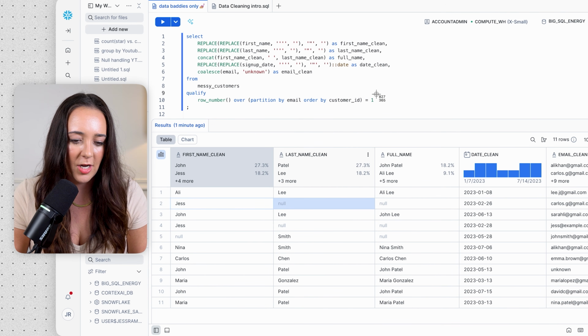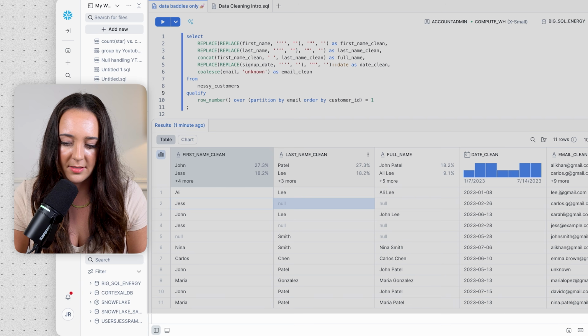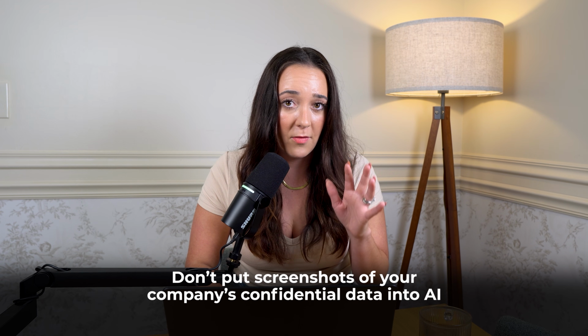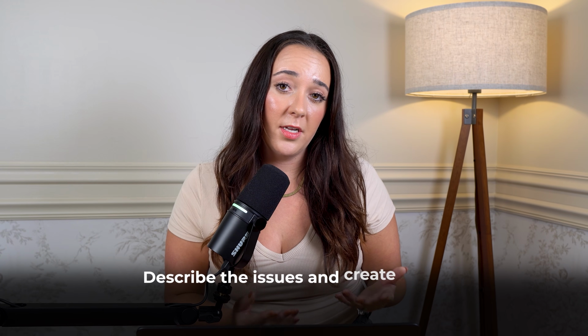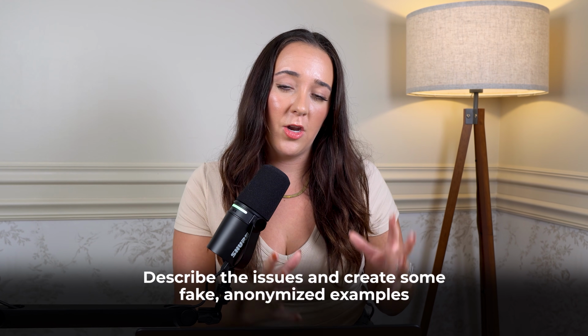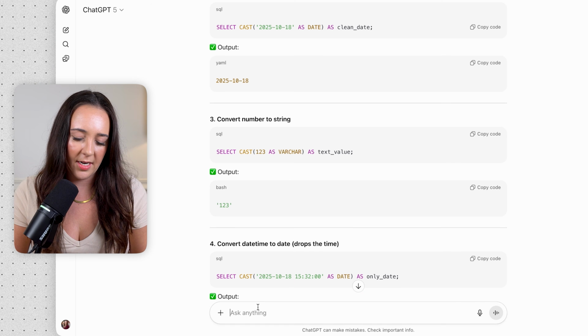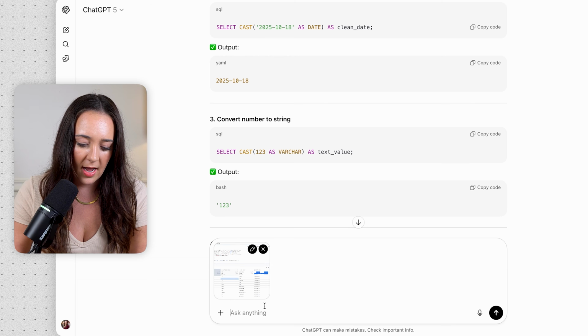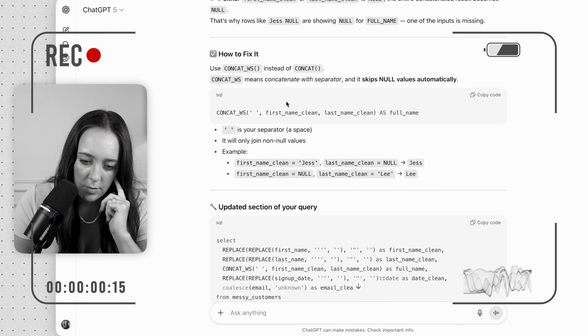So this is the grand finale. I'm gonna send a screenshot to AI and ask how they would fix this. Again, if you're working in the workplace, do not put screenshots of your company's confidential data into AI. Instead, you'd wanna describe the issues and create some fake anonymized examples. But since this is a fake data set, I'm just gonna put a screenshot into AI. And now I'm asking AI.